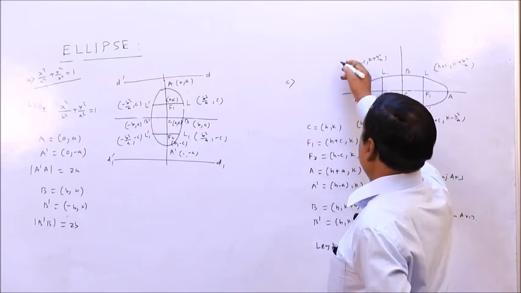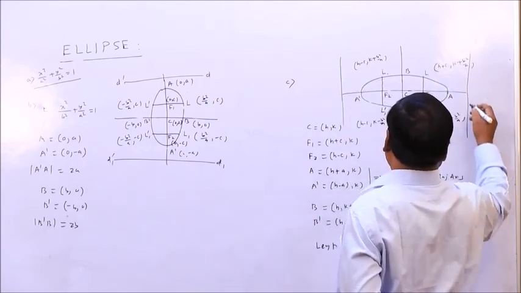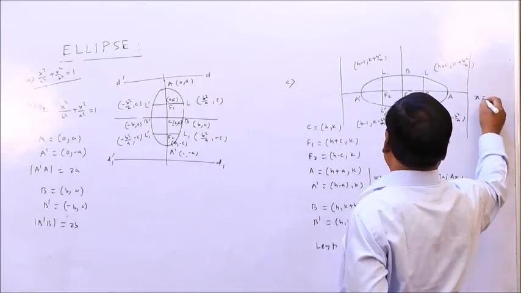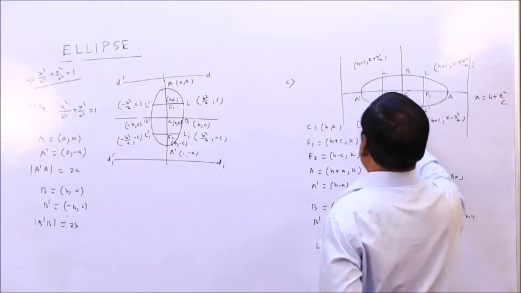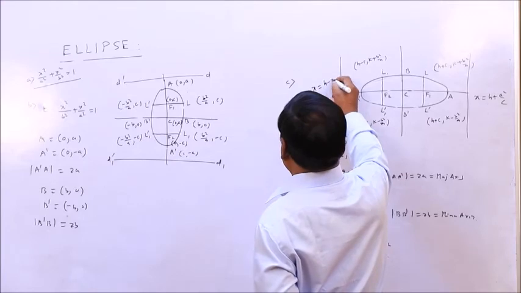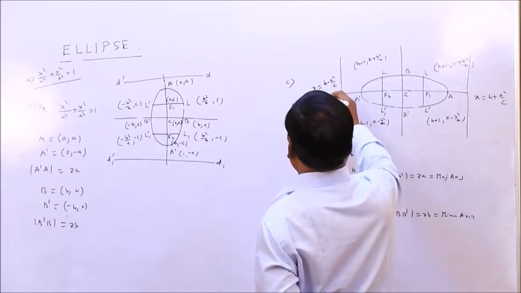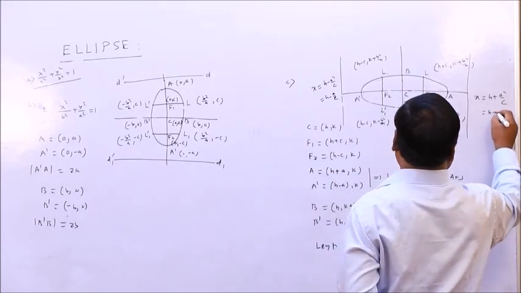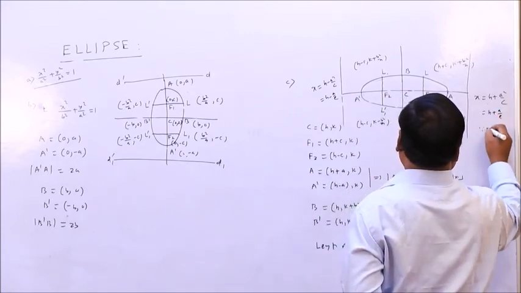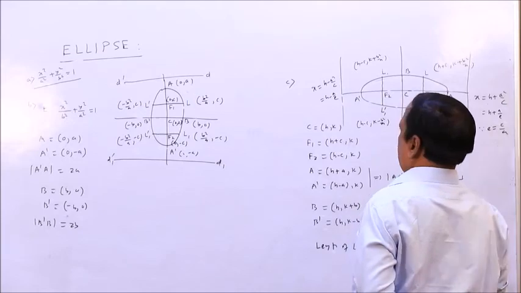So similarly the directrix: this x will be H plus A square by C, and this x equal to H minus A square by C, or H minus A by E, or H plus A by E, because E equal to C by A. Alright.